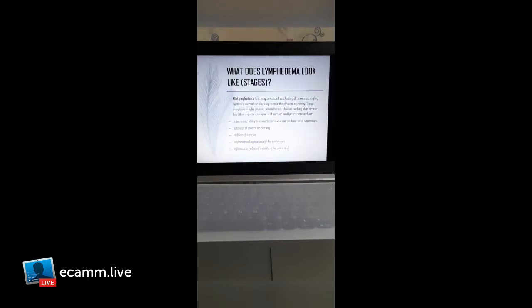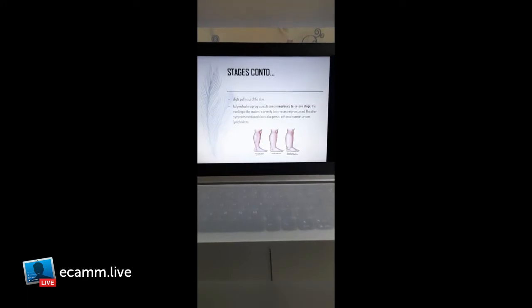Tightness or reduced flexibility in the joints may be affected, so if there is early lymphedema, there may be a feeling of tightness, and the joint may have less flexibility in movement. There is slight puffiness of the skin, which may not feel as supple, and as the lymphedema progresses to a moderate to severe stage, swelling of the involved extremity becomes more pronounced.